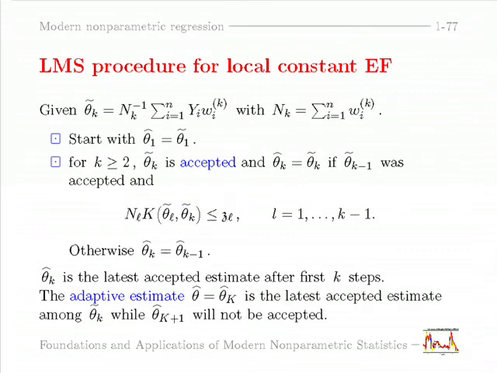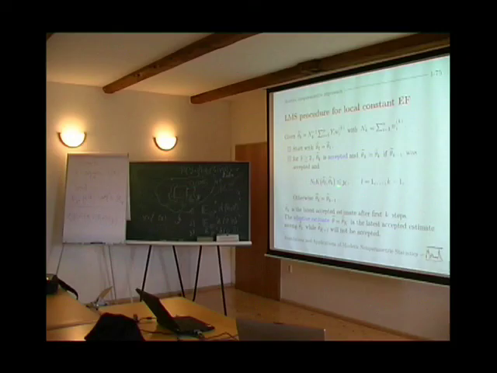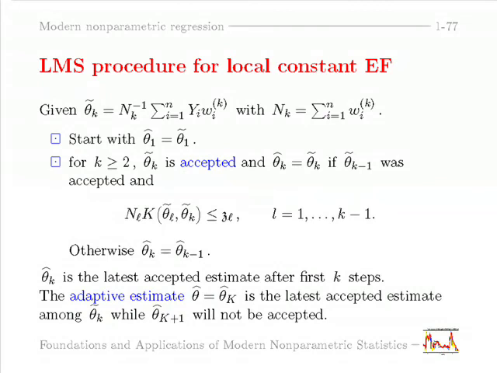You start from the smallest estimate, and the criterion for acceptance looks like here. The estimate theta tilde k is accepted if this difference is bounded by the corresponding critical value, for all l smaller than k. This means that theta k belongs to all the confidence sets of previous estimates. And we take again the latest accepted estimate.